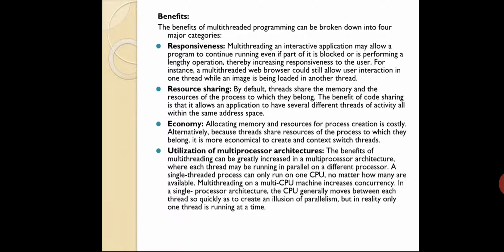Now the next thing is, in a single processor architecture, the CPU generally moves between threads so quickly as to create an illusion of parallelism, but in reality only one thread is running at a time. As a programmer you have to understand this last line: the CPU generally moves between each thread so quickly to create an illusion of parallelism.